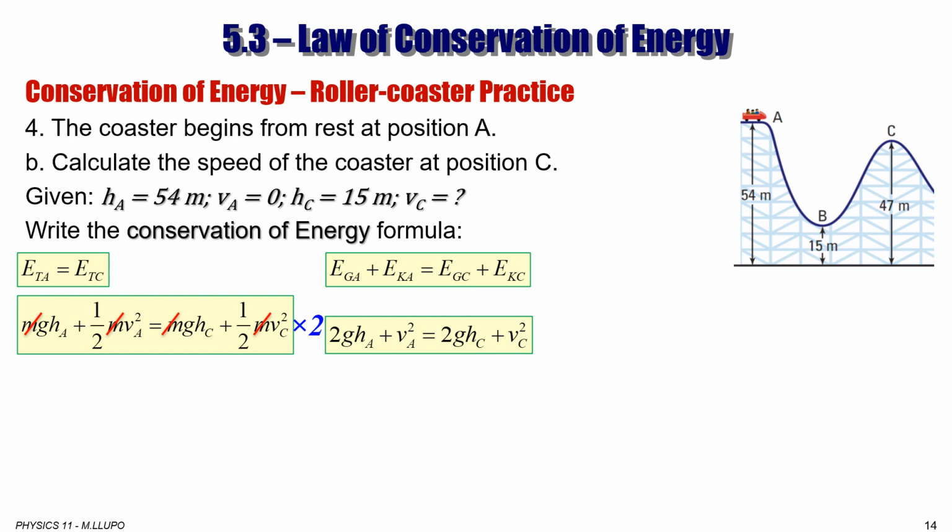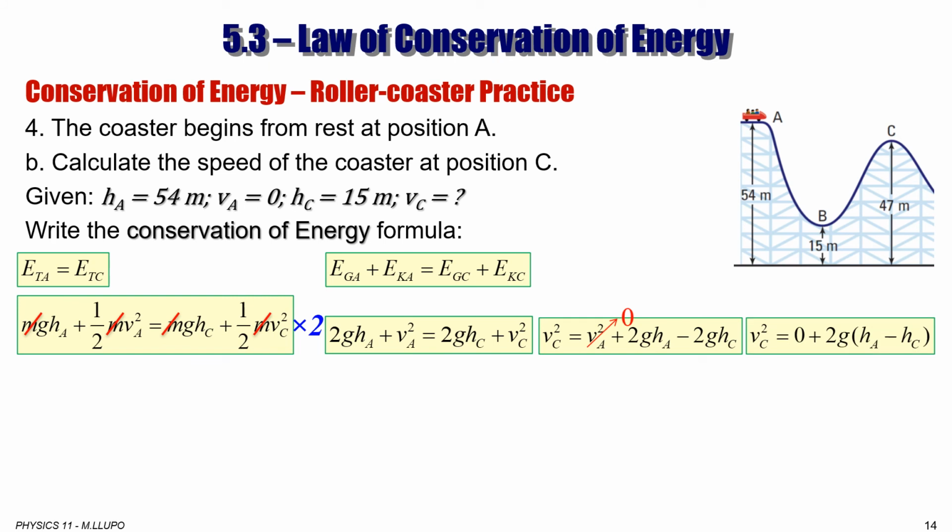We're looking for VC, so we can isolate the variable. VC square is equal to VA square plus 2g HA minus 2g HC. We move that 2g HC to the other side of the equation, and then we have VC square is equal to 0 plus 2g (HA minus HC).